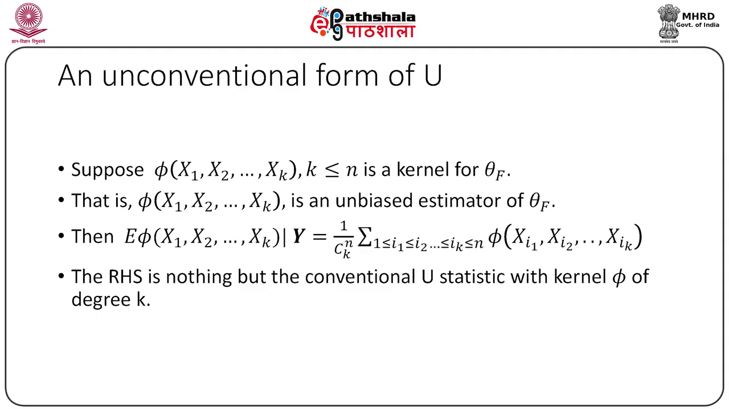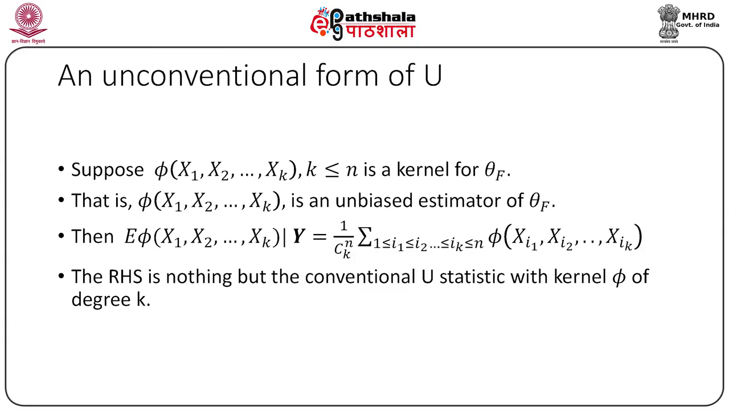That is, phi(x1, x2, ..., xk) is unbiased for theta(F). Consider the expected value of phi given the y vector, the full set of order statistics. Now, given the y vector, there are n choose k equally likely choices of phi(x1, x2, ..., xk). That is, given the y vector, phi can take the values phi(x_i1, x_i2, ..., x_ik) for 1 ≤ i1 < i2 < ... < ik ≤ n, each with equal probability 1 by n choose k.